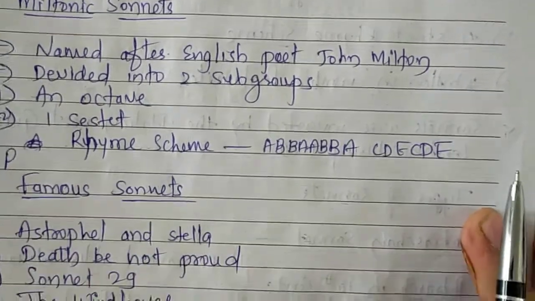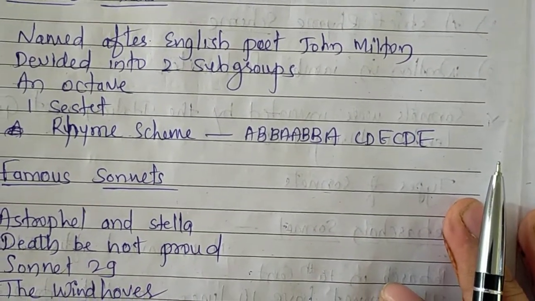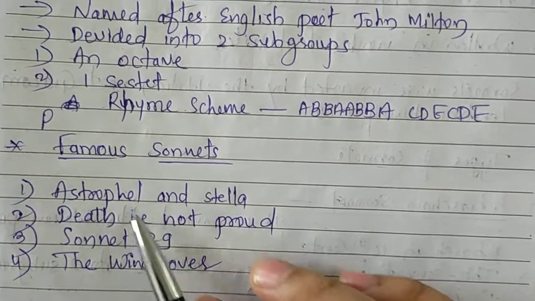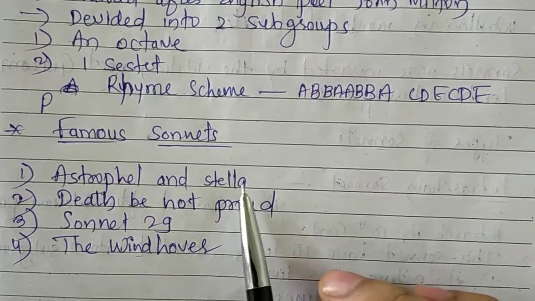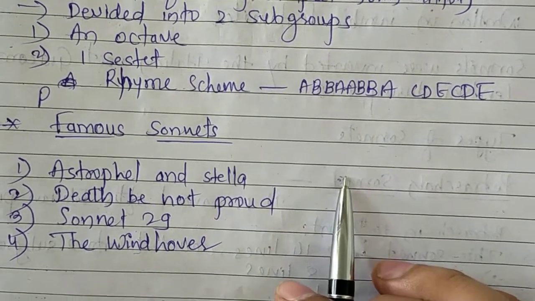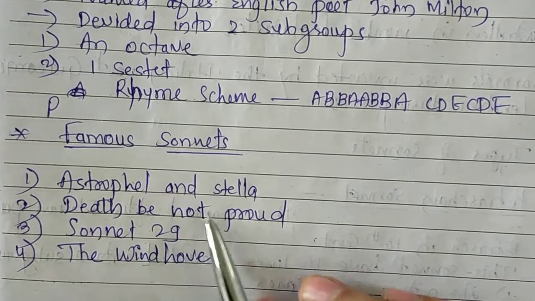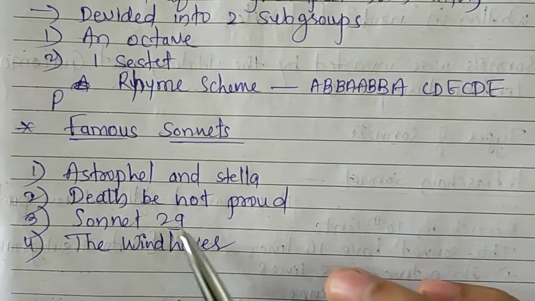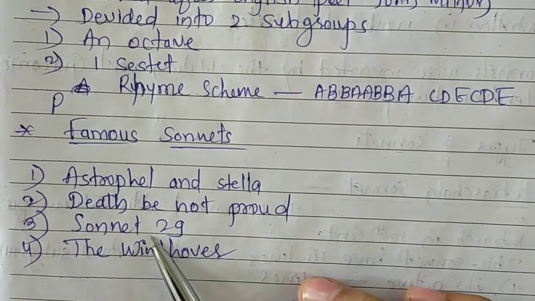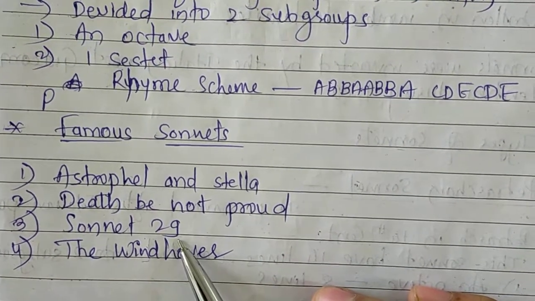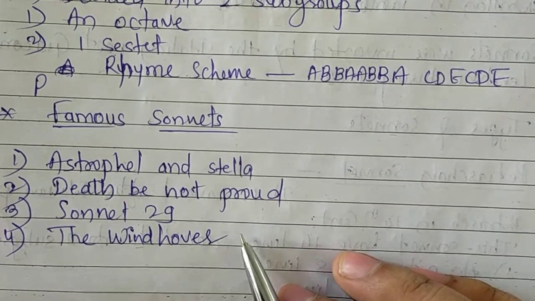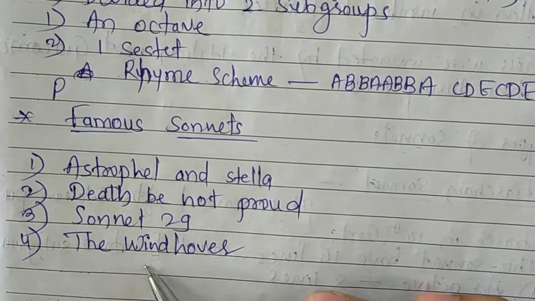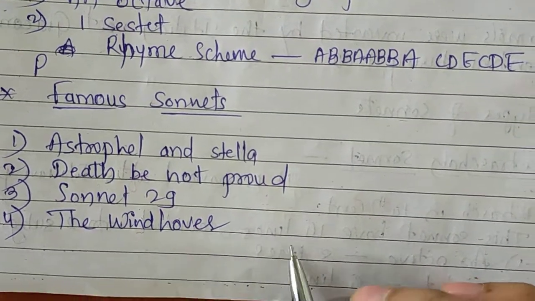Here I have written some of the most famous sonnets in English literature. That is Astrophel and Stella, written by Philip Sidney. The second, Death Be Not Proud, written by John Dryden. And the third famous sonnet is Sonnet 9, written by the famous English dramatist William Shakespeare. And this one, The Windhover, written by Hopkins.